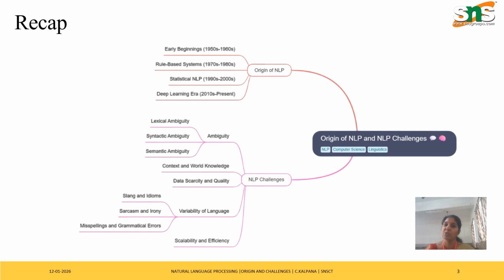That is the definition of natural language processing, and then we discussed the history or origin of natural language processing. It started from 1949, and then some NLP difficulties or challenges we discussed.